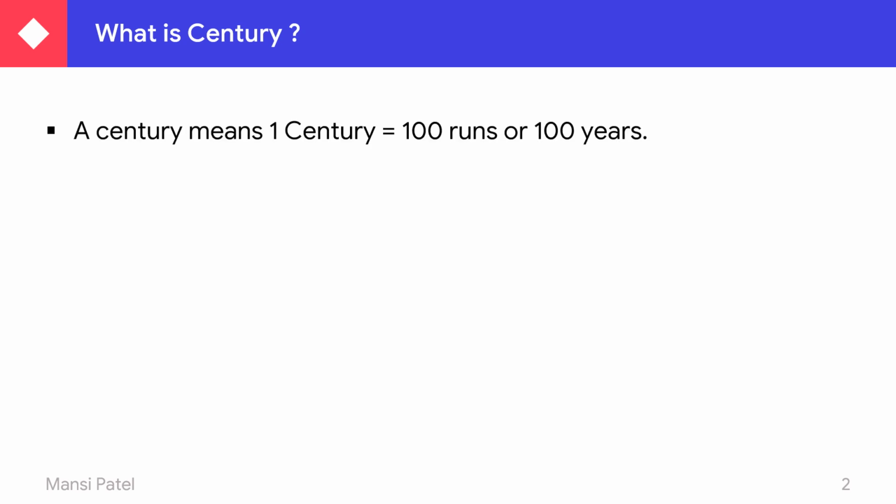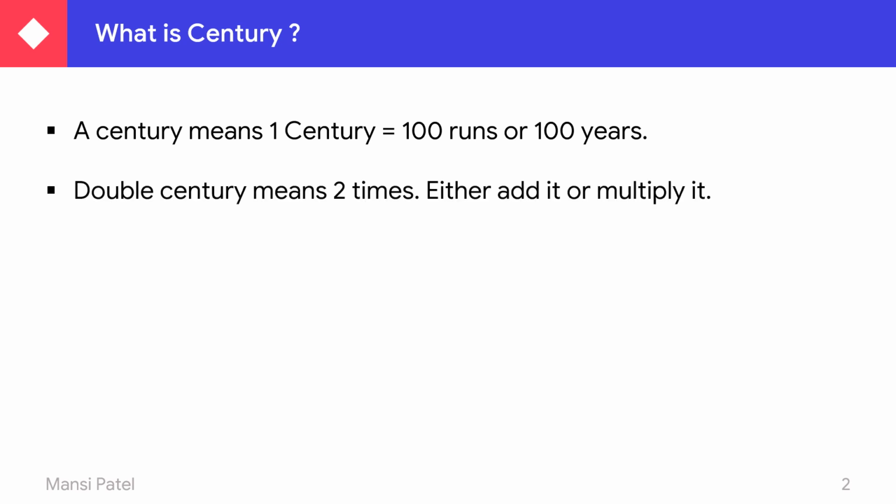Do you know what is century? Anything which is complete 100 counts, it becomes century. It may be in years or it may be in runs. So we can say a century means 1 century. We can use articles a and an only with singular noun or singular things. So a century means 1 century. 1 century is equal to 100 runs or 100 years. So we can say that century means a group of 100.